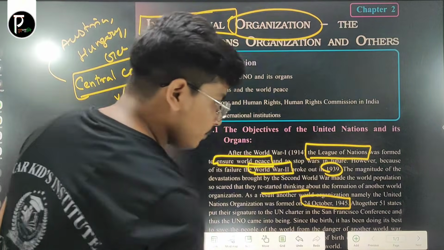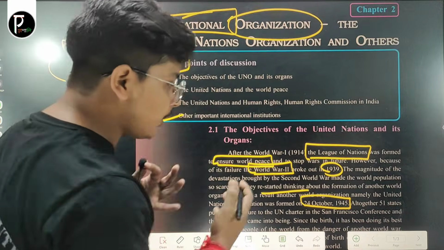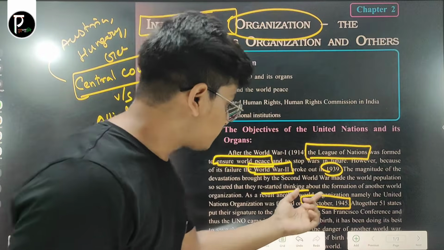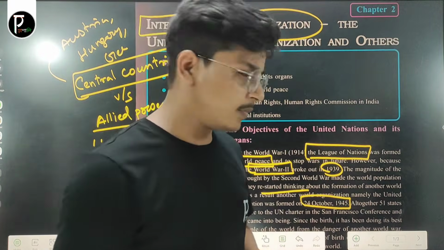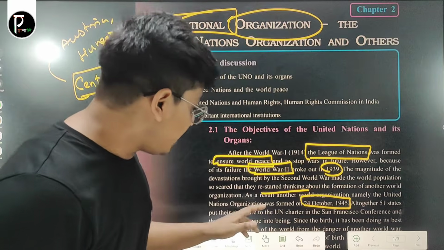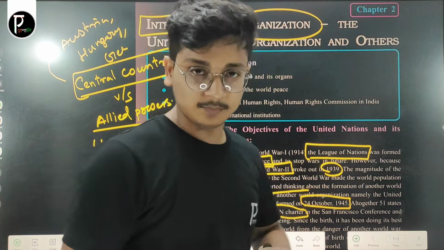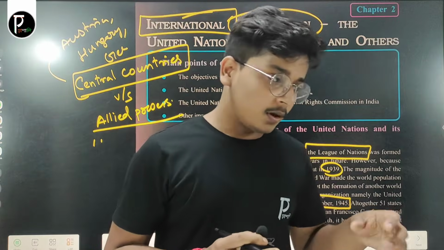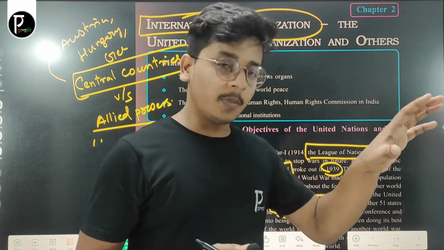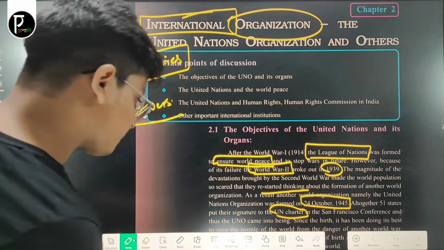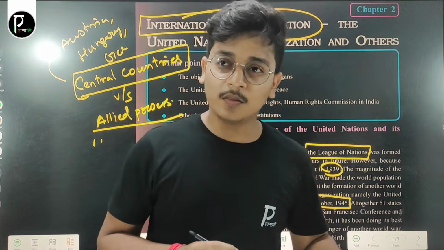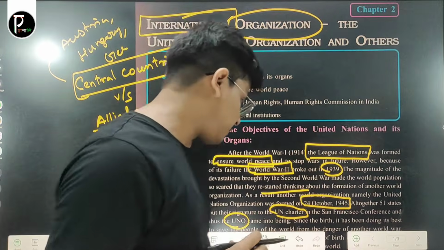Now, at that time, 51 states put their signature to the UN Charter at the San Francisco Conference. San Francisco is basically a city in the United States. They decided that a UN Charter is to be formed. Now, what is the UN Charter? The UN Charter is a legal instrument where all the laws and all the obligations of the member countries are written. Now, the United Nations came into being. So this is the first time, in 1945, that the United Nations Organization was formed.